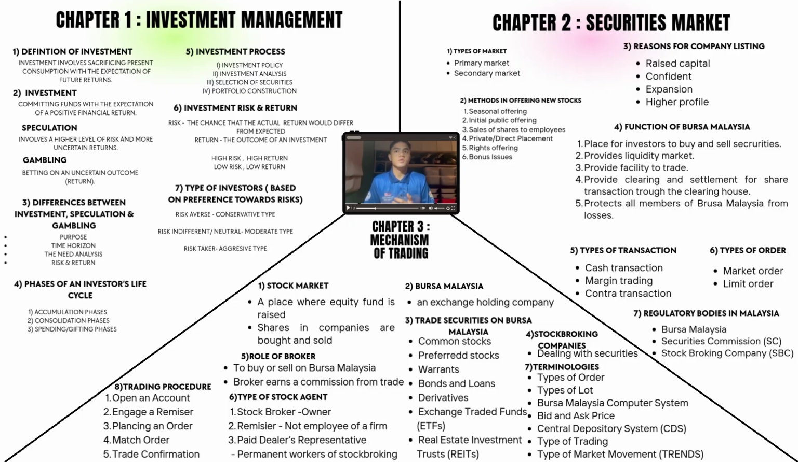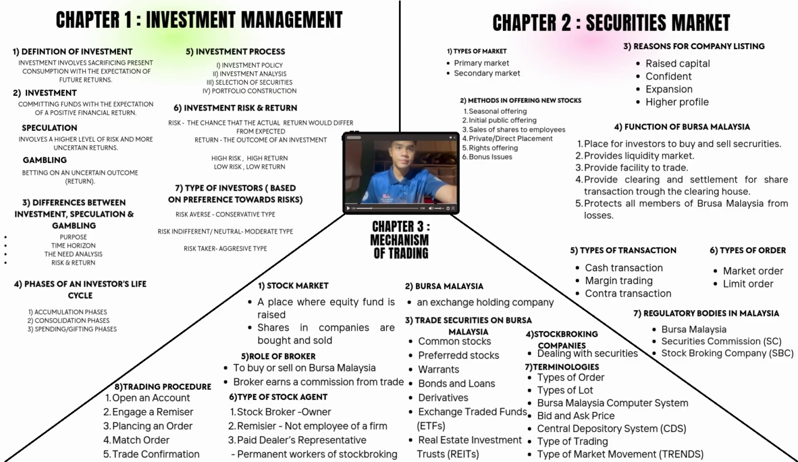There are 3 types of investors. The first is the risk-averse investor, who is conservative and requires a higher return to compensate for taking higher risk. The second one is the risk-indifferent or risk-neutral investor. They are very moderate and satisfied even if they only get back the principal they invested. And the last one is the risk-taker, who is very aggressive and willing to accept high risk with low return.